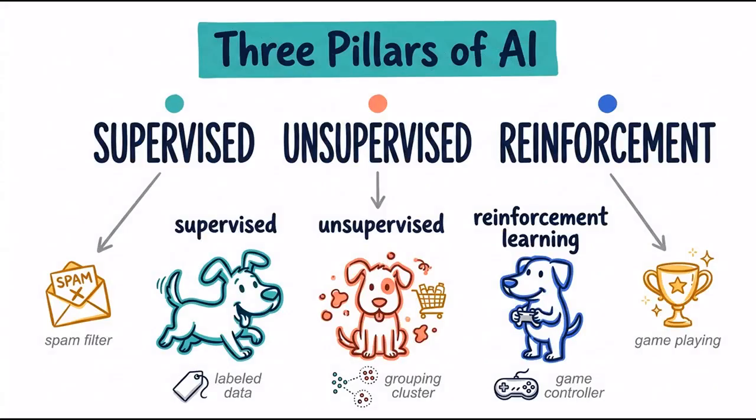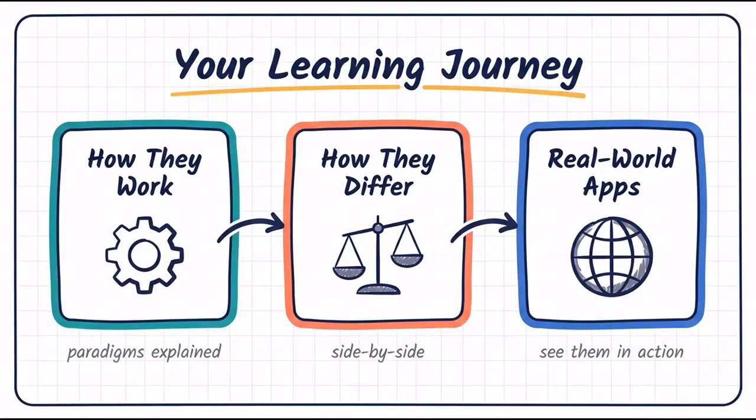These dogs represent the core pillars of artificial intelligence: supervised, unsupervised, and reinforcement learning. They are the engines behind your spam filter, shopping recommendations, and game-playing champions. In this video, we will break down how these 3 paradigms work, see how they differ, and explore their real-world applications so you can understand them with a completely new perspective.